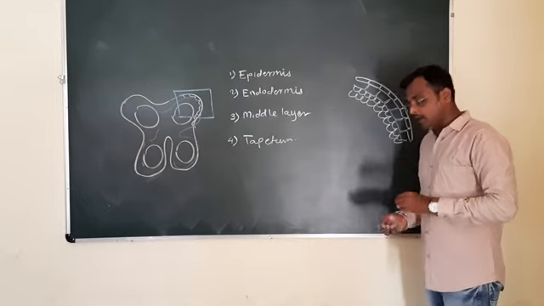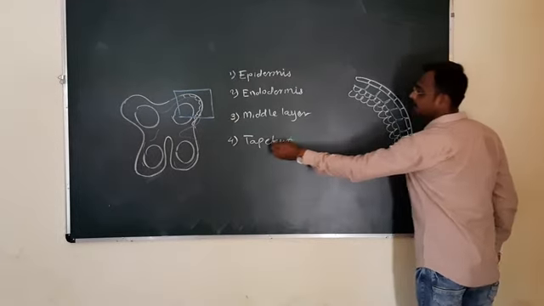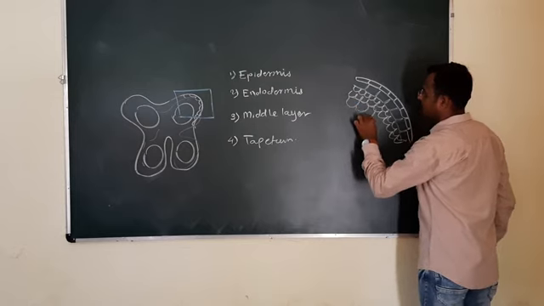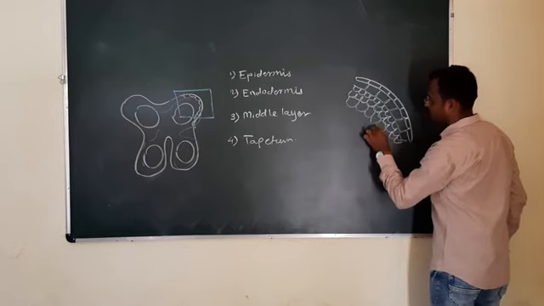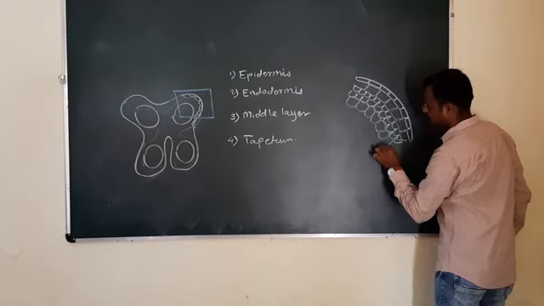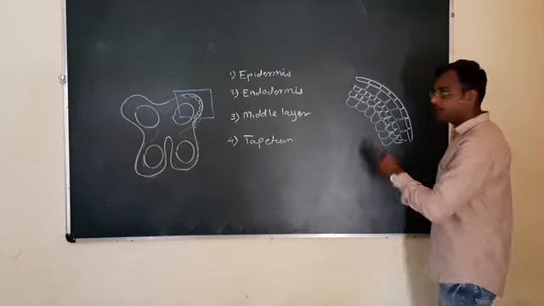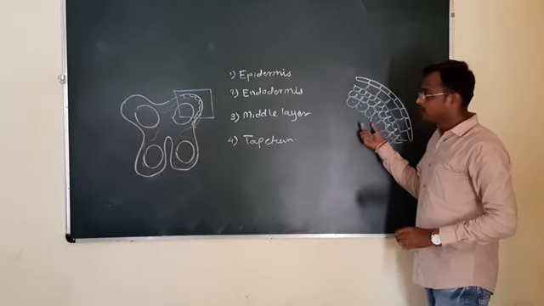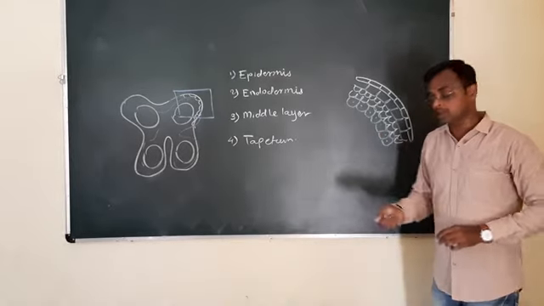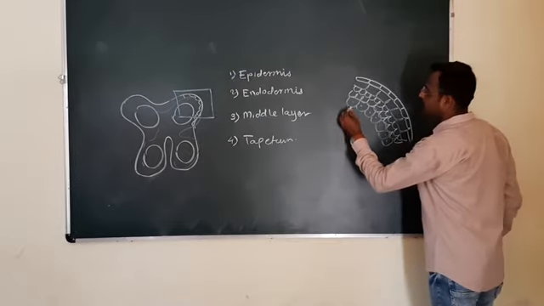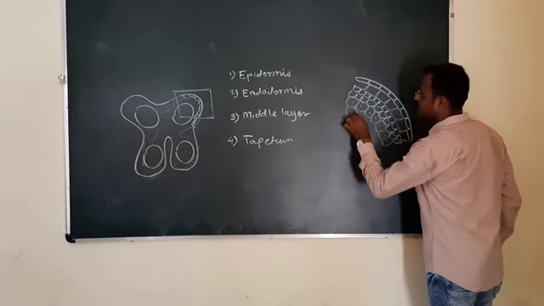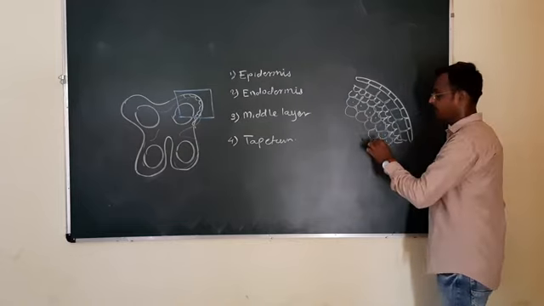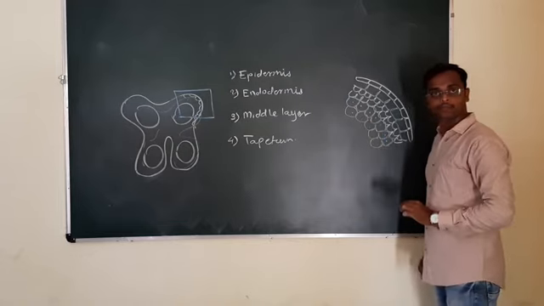And next to the middle layer, there is tapetum tissue. Here it is the tapetum tissue. Tapetum tissue functions as a nutritive tissue which nourishes the sporogenous tissue. Next to the tapetum, there is the presence of a sporogenous tissue. Here it is a sporogenous tissue or PMC, pollen mother cells are there.